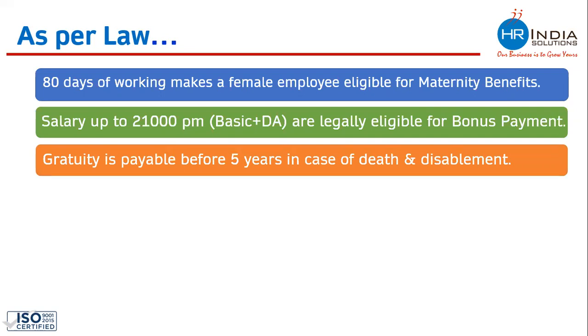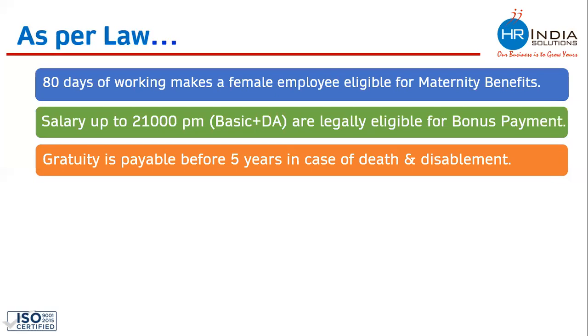Gratuity is payable before 5 years in case of death and disability. Gratuity is a law in India. Gratuity is paid only after completion of 5 years. The government is saying that anybody who has completed 5 years in any company should be paid gratuity. Gratuity is an amount paid by gratitude, by choice. For appreciating the employee, the company pays a lump sum amount to the person only when the person completes 5 years. And this is a law. Once you complete 5 years with any company, the company cannot deny paying you gratuity.